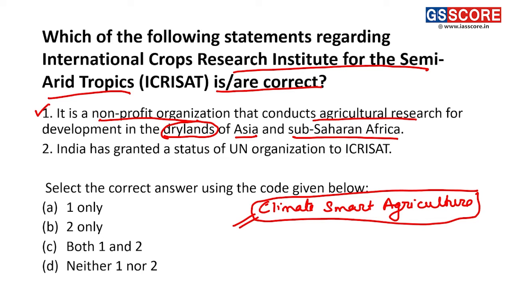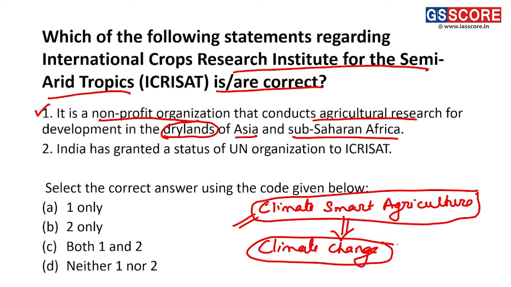Guys, climate smart agriculture is basically some proven techniques or processes through which agriculture is done, and these processes are being adapted to tackle climate change, which is being seen currently majorly in Africa, tropical countries of Asia, and tropical South America and also North America.